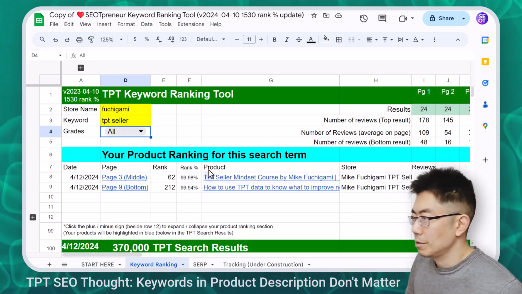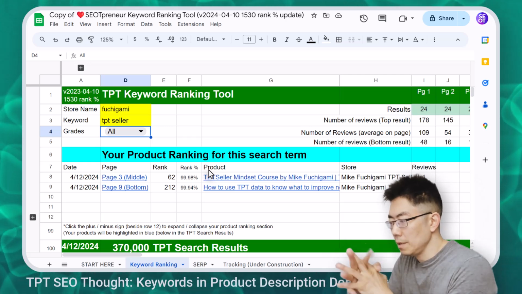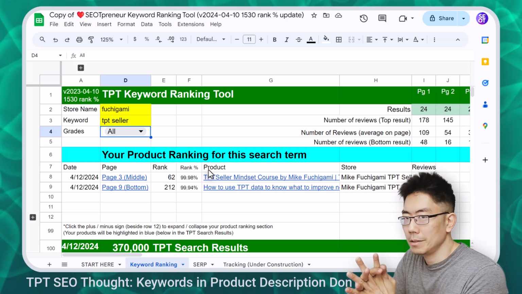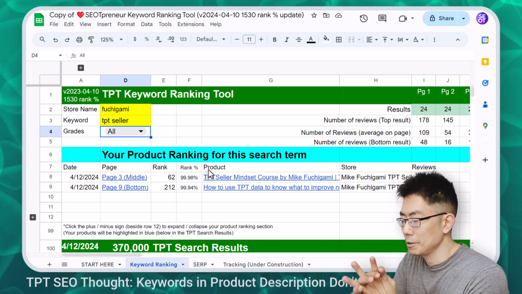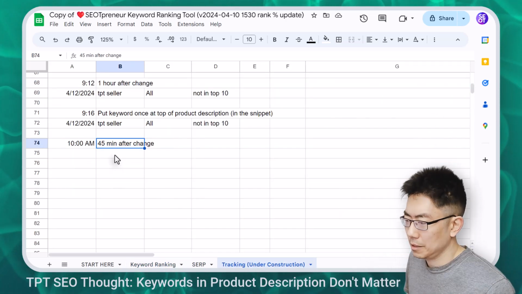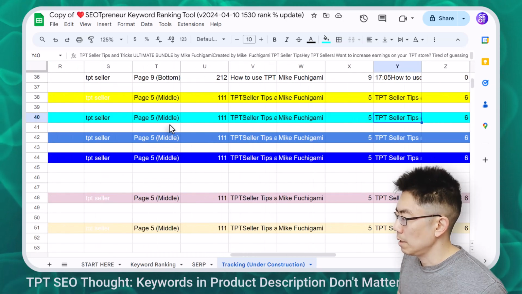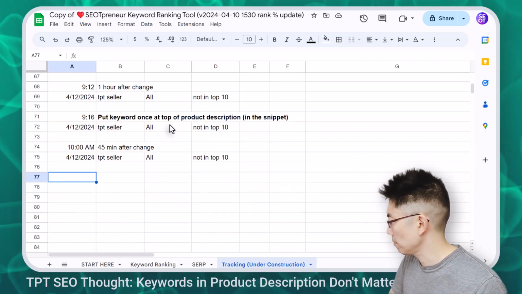No, it doesn't. So does this mean that keywords don't matter in the product description after a certain point? Is that what this means? Let's just record this. The ultimate bundle is not in the top 10. Man, oh man, oh man. Let's sort of wrap this experiment up.